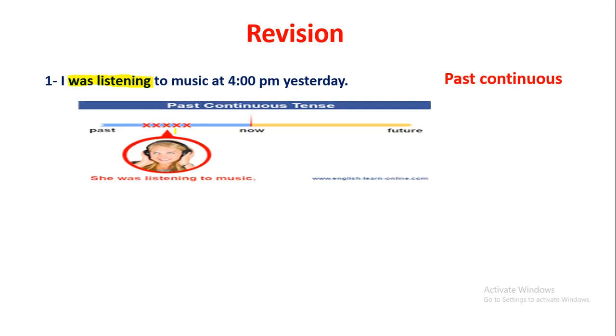Okay, now let's move to the second one. We left the building 2 days ago. Where is the verb of the sentence? Here the verb is left. Nice. Now, what is the tense of this verb? Left is in the second conjugation. It is verb 2. So the tense here is past simple tense.